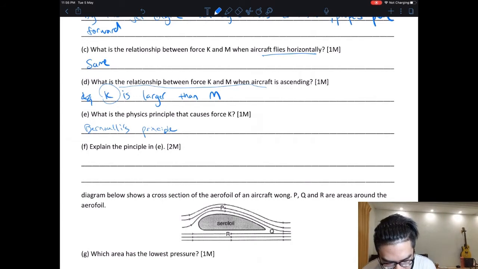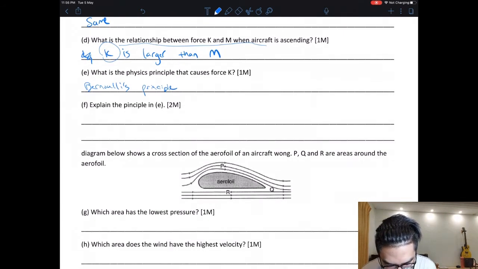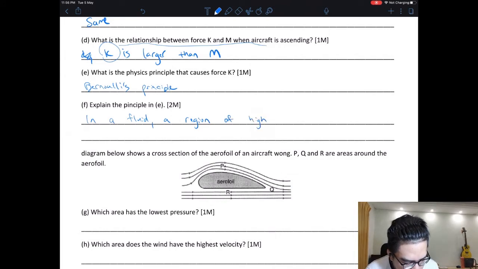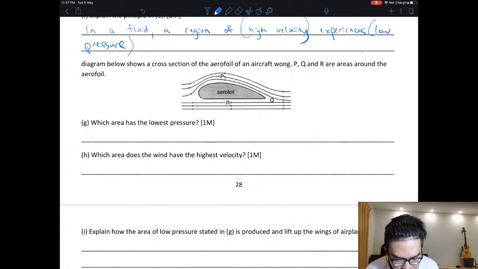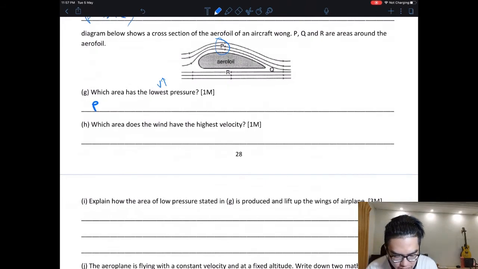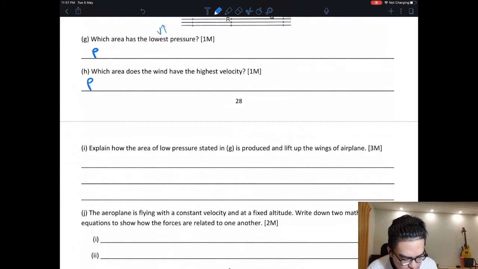Explain the principle in E. In a fluid, a region of high velocity experiences low pressure. So basically high velocity, low pressure. That's my keyword. So this is an aerofoil which has the lowest pressure. Lowest pressure means highest velocity. Fastest where? P, here. Which area has the highest velocity? Same thing, P.